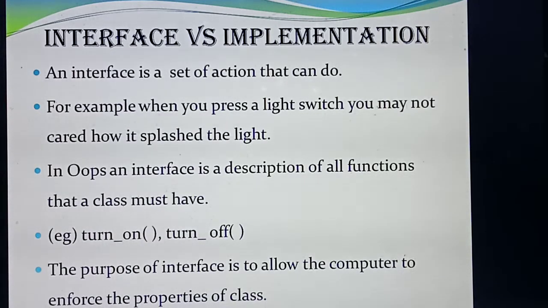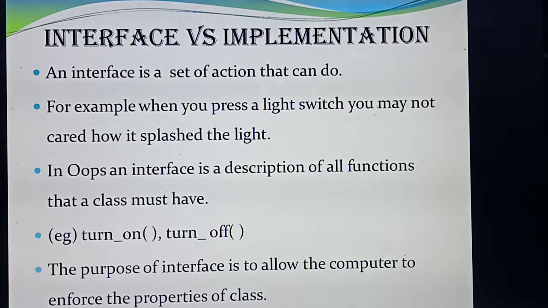Likewise, an interface will also explain what a particular object can do, but not how. For example, you are buying a TV. What's the use of a TV? In the TV you can watch movies or anything. Internally a lot of working is there, but you will not bother about it. Now, understood what we mean by interface? Interface is a set of actions that the object can do.